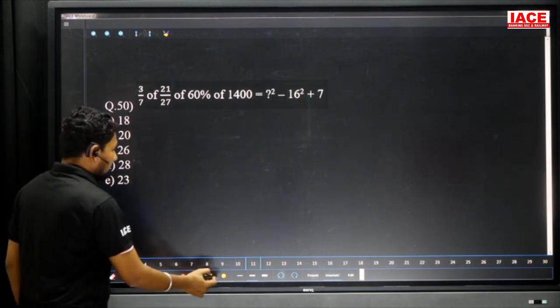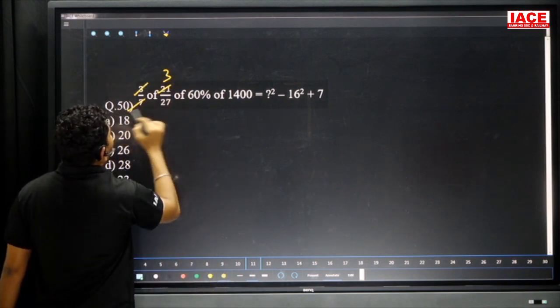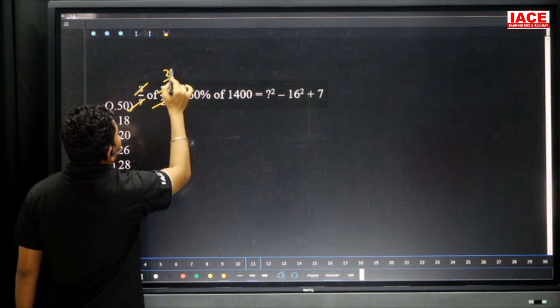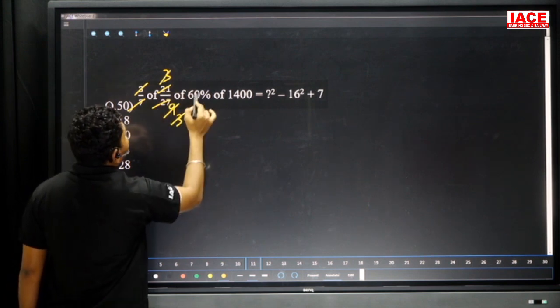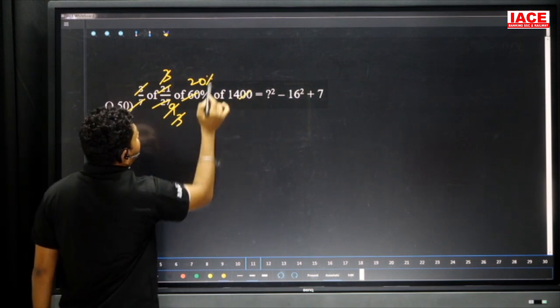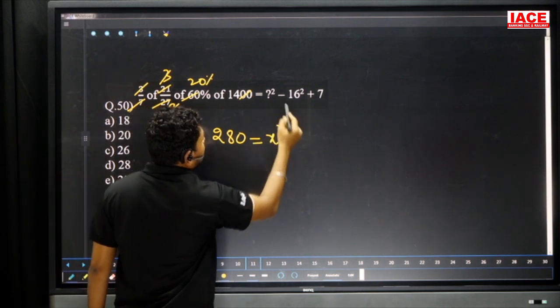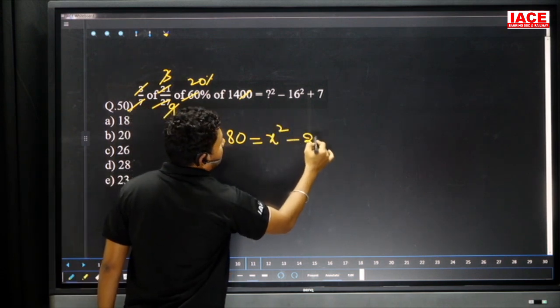Next, try to cancel the overall values. 7 to 21 is 3 times, and 3 to 27 how many times? 9 times. 3 to 9 is 3 times, and 3 to 60% is 20%. 20% of 1400 means the percentage and double zero cancel. 14 times the value is 280, which is equal to x square minus 16 square is equal to 256